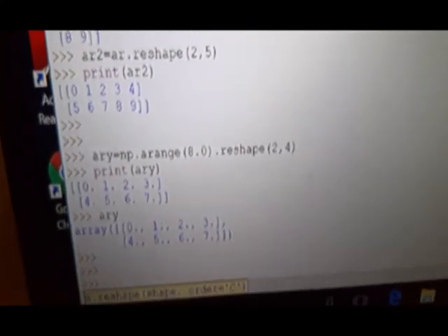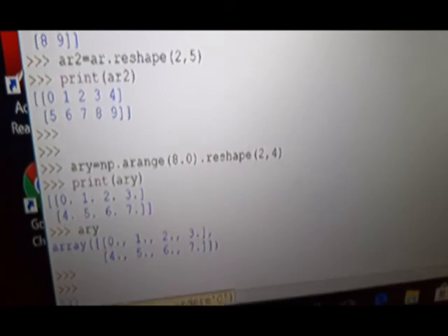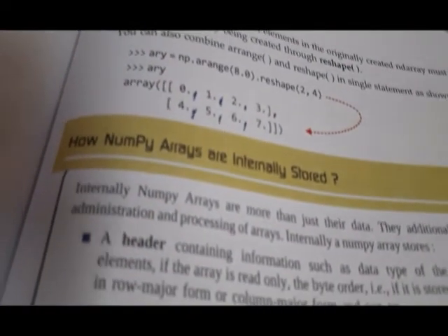I will give you some more information, but I will show you that topic in the book. Okay, so let us see now. Here this is the topic, page number, you can see here 305. Okay, page number 305. This is the topic. Here you can see it says how NumPy arrays are internally stored.